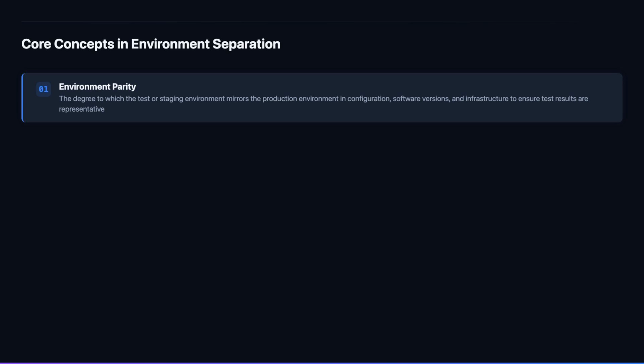Four key concepts underpin the effective implementation of A.8.31 across development, test, and production environments. Environment parity is the tension at the heart of A.8.31. Test environments that do not closely mirror production will produce test results that do not accurately predict production behavior, meaning security testing conducted in the test environment may not detect vulnerabilities that will manifest in production. Achieving and maintaining parity requires disciplined environment management, configuration documentation, and a process for synchronizing environment configurations when production changes are made.